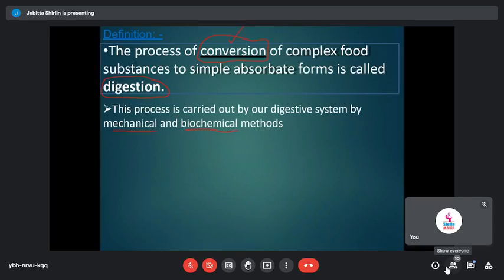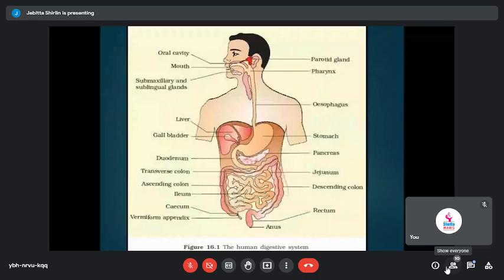Your digestive system starts right from your mouth. From the mouth you have the cavity, which is called the oral cavity, where you have the associated glands called the salivary glands. There are three pairs: the parotid, submandibular, and sublingual glands. Following the oral cavity, you have a structure called the pharynx, and below the pharynx you have a tubular structure, the food pipe, which is called the esophagus.